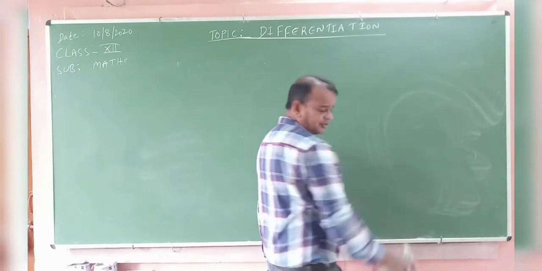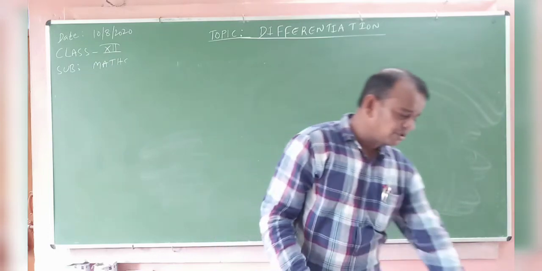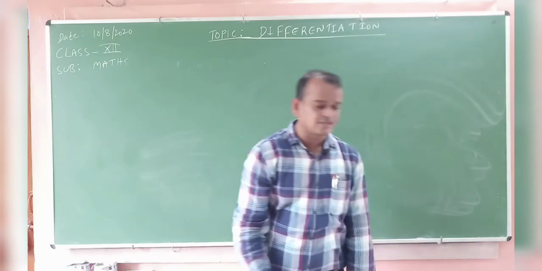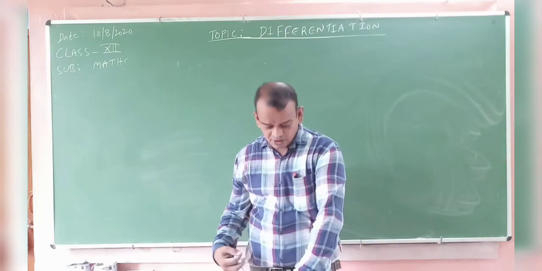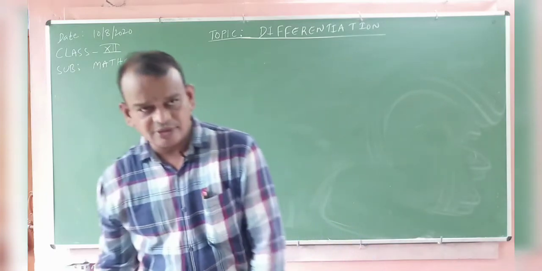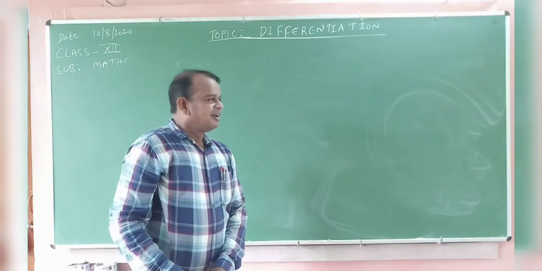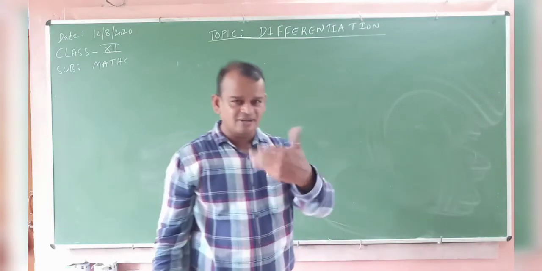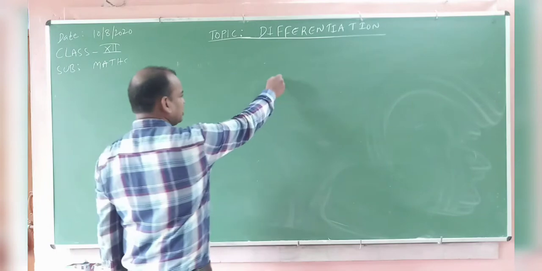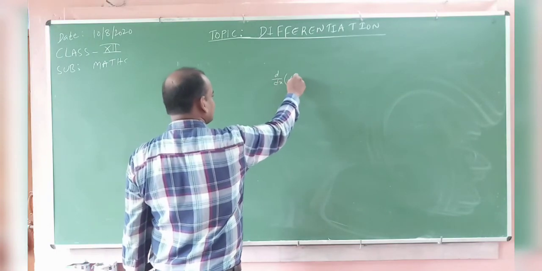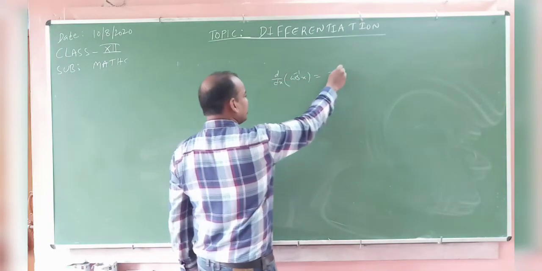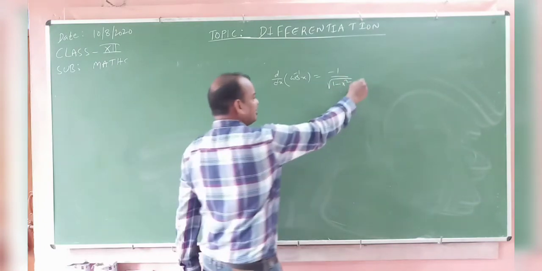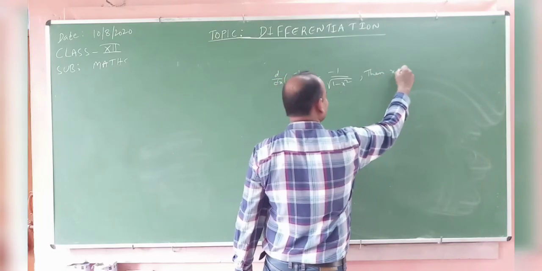Now, inverse trigonometric functions. Find the derivative of the inverse trigonometric functions. You know very well the derivative of sin inverse x. For suppose f of x is equal to sin inverse of x. We know what is given in one competitive exam. dy by dx of cos inverse of x equals minus 1 by root over 1 minus x square, then x belongs to dash.